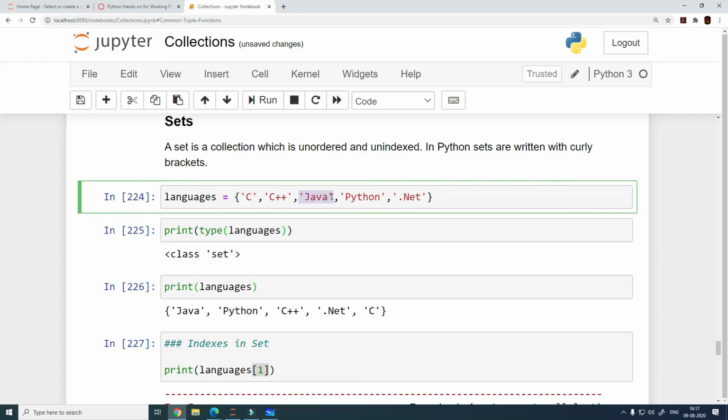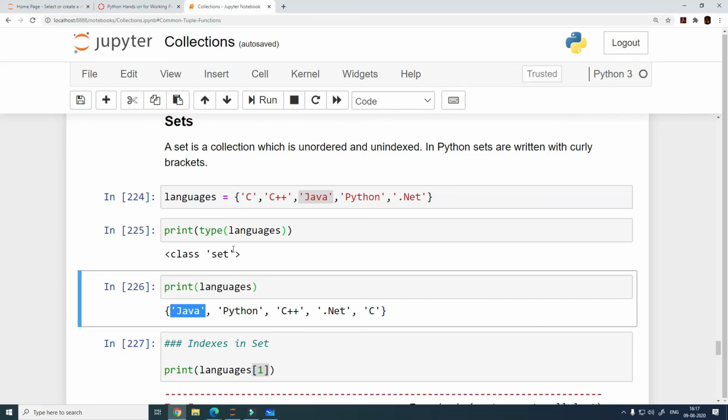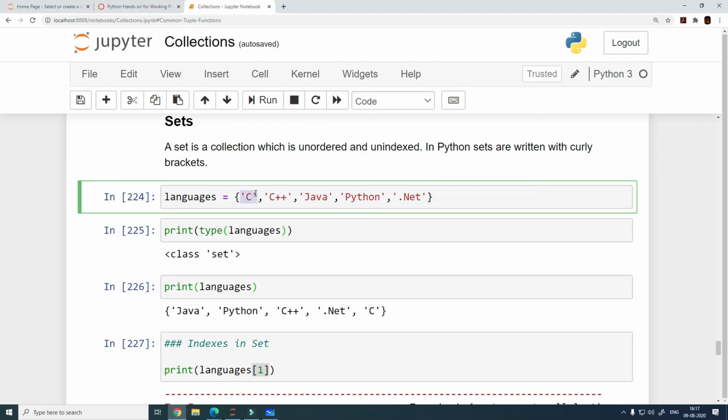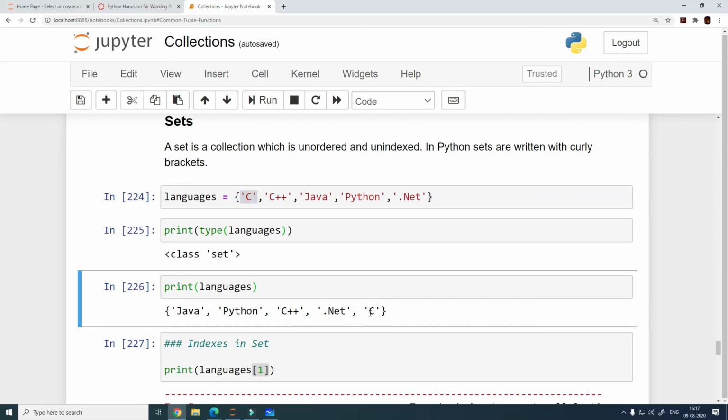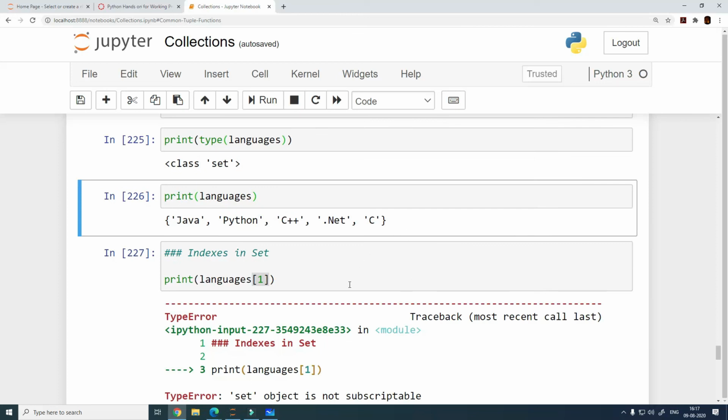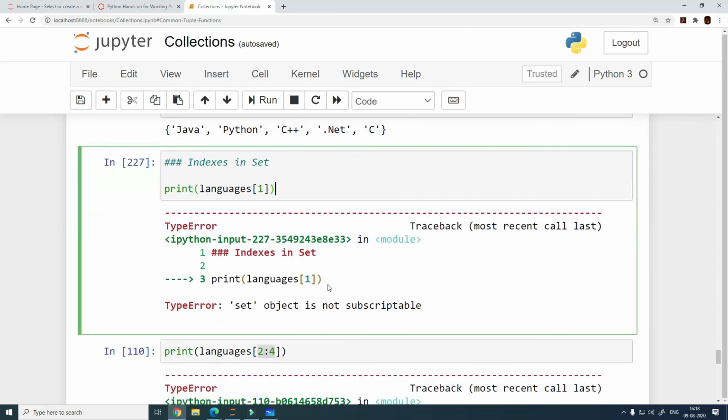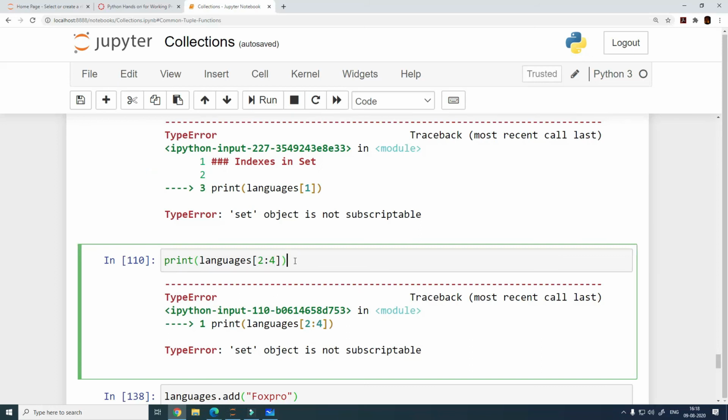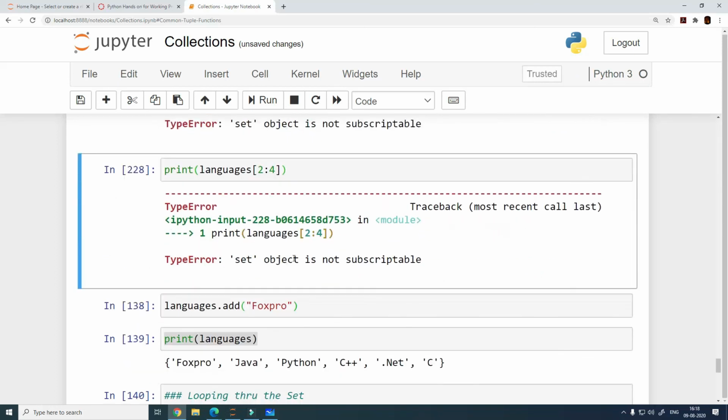My third position, index number 2, if indexes were allowed, was Java, but if you see here, Java is at the start of the set. C was at the beginning, and it moved to the end. We really do not know how it is getting stored, but it will not have an index concept at all, and it will not have any ordering. So this is also not supported, and leaving this one out is also not supported.